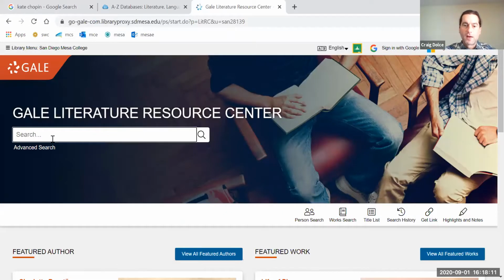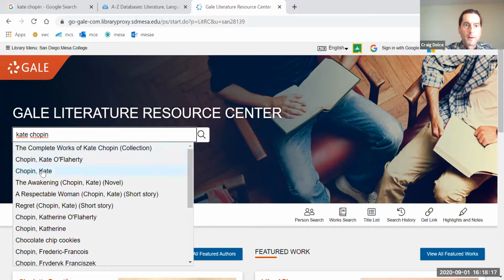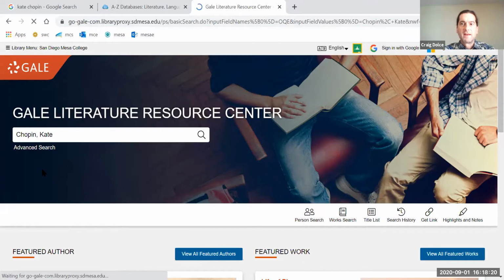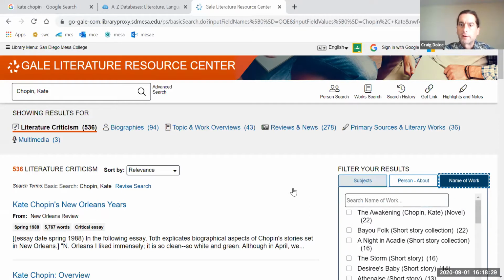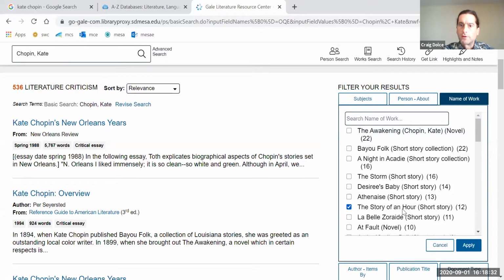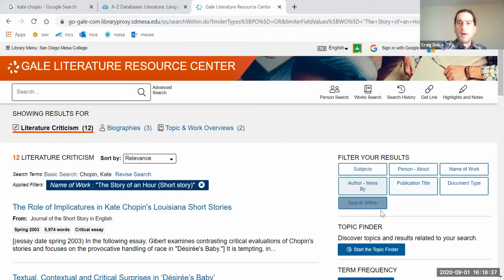So back to the database. Anytime you're writing a paper for this class, start by typing in the author's name, Chopin. And if it comes up specifically, click on that. Now there's 536. So name of work, limit it by name of work. And we're writing on The Story of an Hour. So now you have 12 to choose from. Now, if there were still a lot to choose from, you could further limit the search. You could type in maybe a theme or an idea, maybe if you want to write about gender, or love, or relationships, or autonomy, or oppression, or repression, things of that nature.